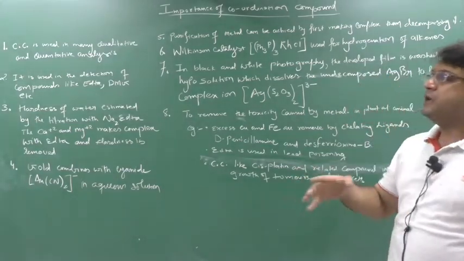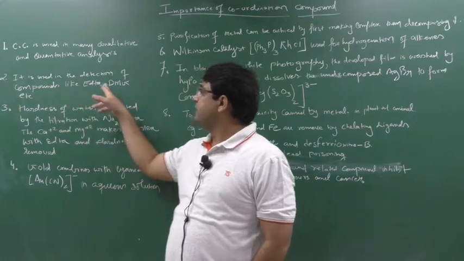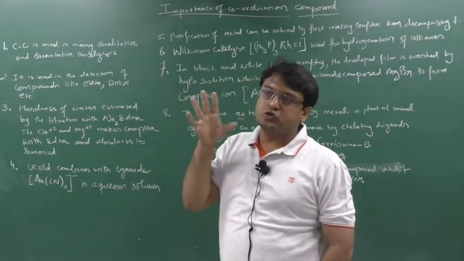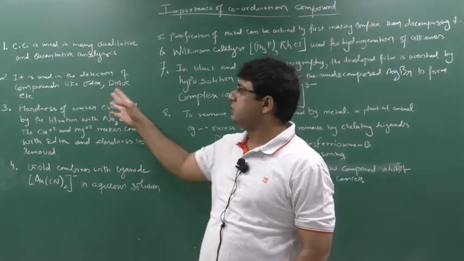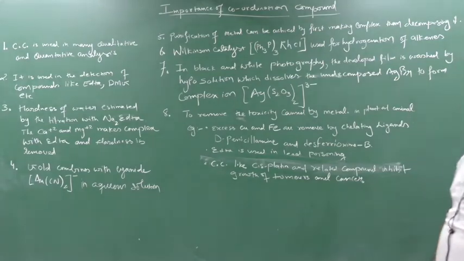Next, if in a compound there is a presence of EDTA or DMG or many other ligands, then to detect the presence of the ligand we can use some test. In that test also coordination compounds are used. It is used in the detection of compounds like EDTA and DMG.